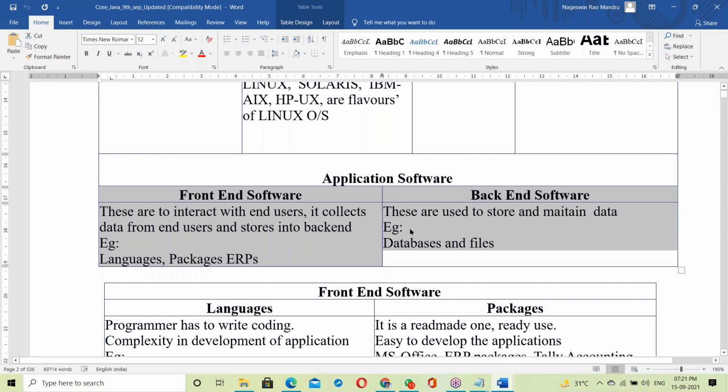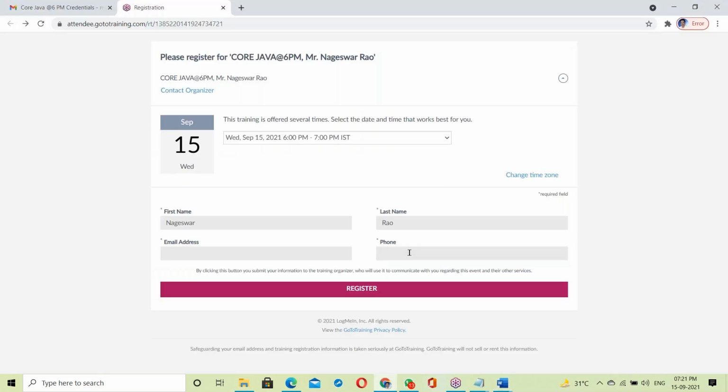Backend software is used to store and maintain data, like databases and files. Databases and files come in this category. So the front end collects data from you, and it is stored in the backend.